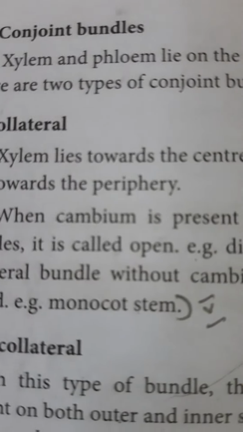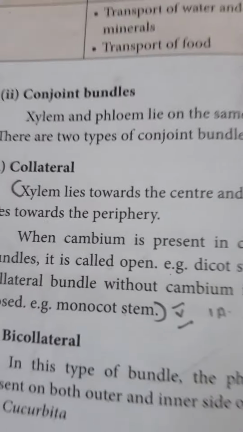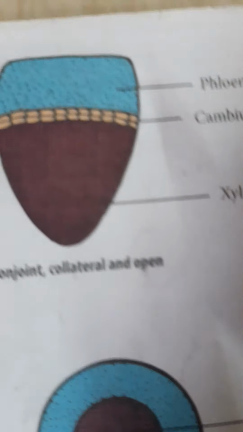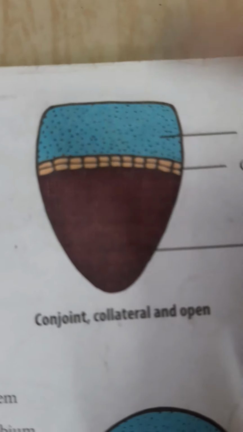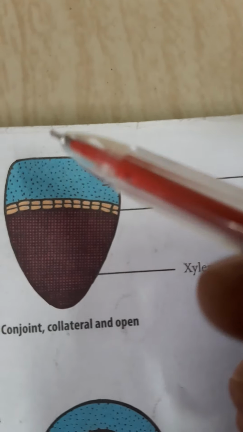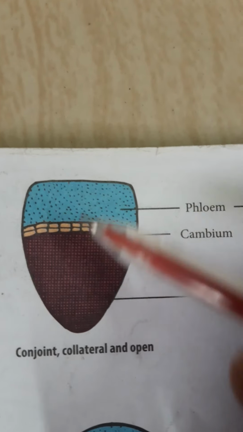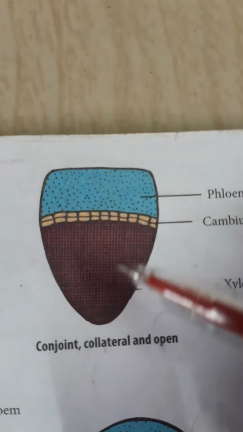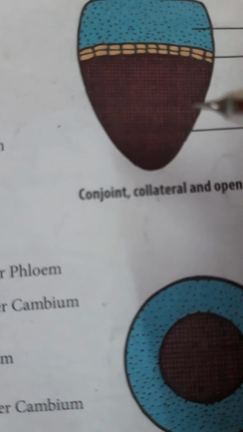Conjoint vascular bundle means both xylem and phloem are on the same radius. Same radius means, you see this one, conjoint vascular example. Xylem lower, phloem at upper. Both are in the same single bundle. Like this, the vascular bundle is called conjoint.